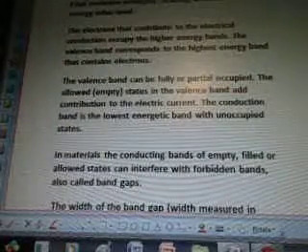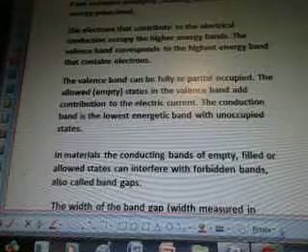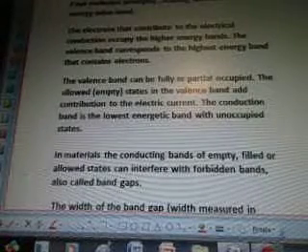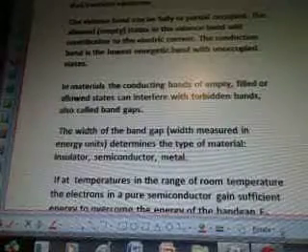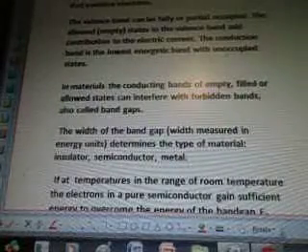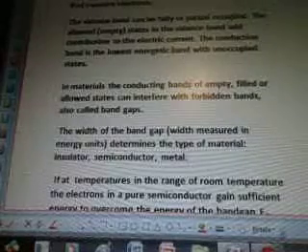The allowed empty states in the valence band add contribution to the electric current. The conduction band is the lowest energetic band with unoccupied states. In materials, the conducting bands of empty, filled, or allowed states can interfere with forbidden bands, also called band gaps. The width of the band gap, measured in energy units, determines the type of material: insulator, semiconductor, metal.